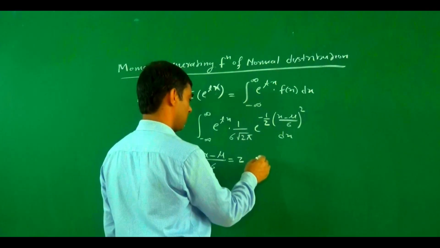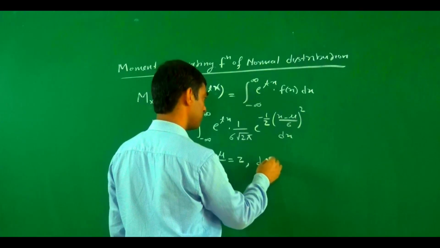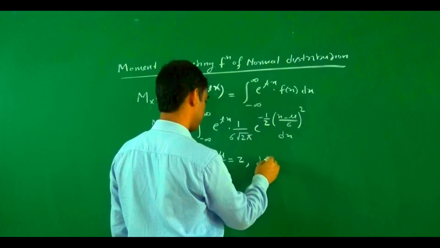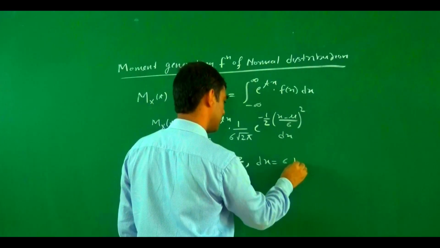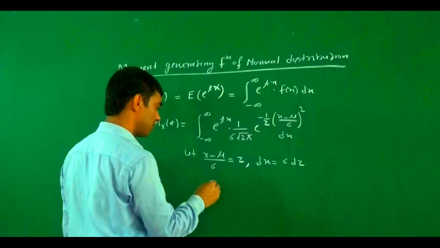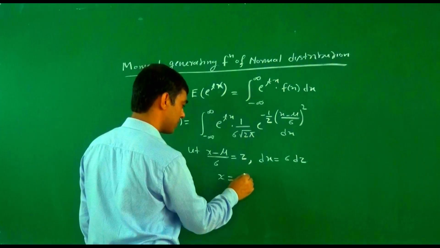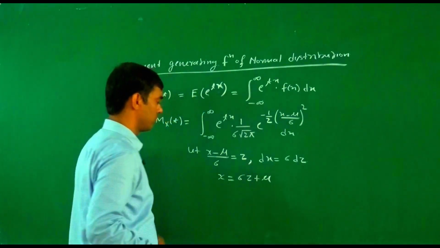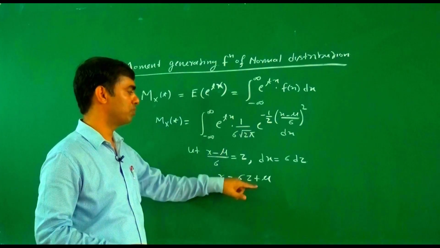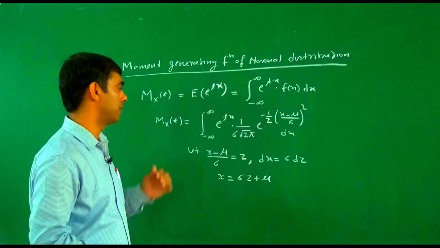Then what is the value for dx? dx equals sigma dz. And what is x in terms of z? x equals sigma z plus mu. And obviously dx equals sigma dz.